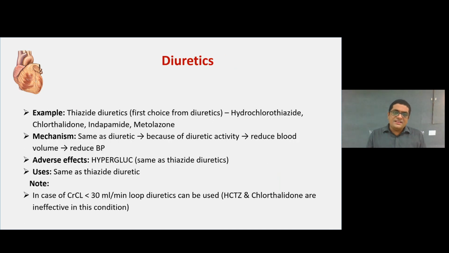Diuretics: the thiazide-like diuretics are the first choice from the diuretic class: hydrochlorothiazide, chlorthalidone, indapamide and metolazone. Mechanism of action: same as a diuretic. Because of the diuretic effect, it reduces the blood volume and reduces the blood pressure. Adverse effects are the same as thiazide-like diuretics, that is hyperglycemia. Uses are the same as thiazide diuretics, and it is used in hypertension. In case the creatinine clearance is less than 30 ml per minute, a loop diuretic can be used instead of the thiazide-like diuretic.